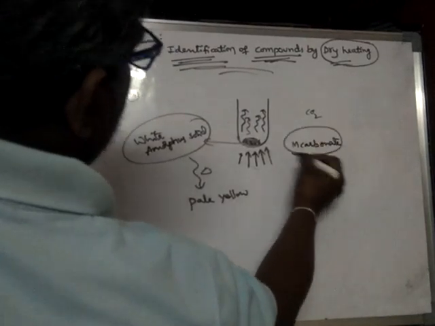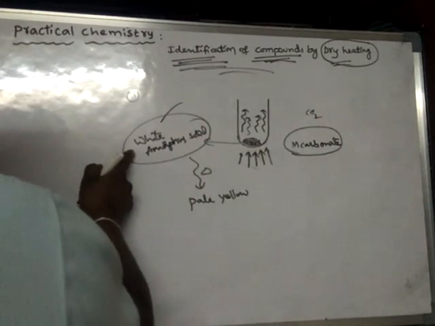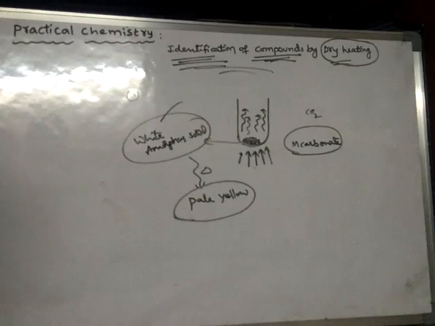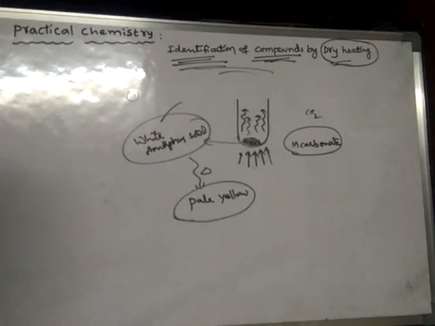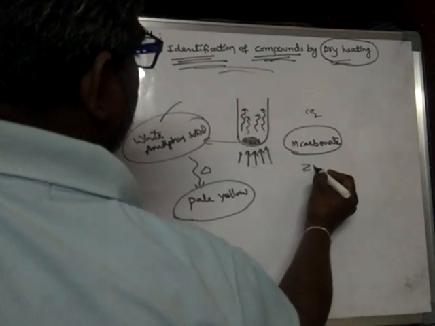So which metal carbonate is white in color, and upon heating turns to pale yellow? The only metal carbonate which is initially a white amorphous solid and turns pale yellow is zinc carbonate.